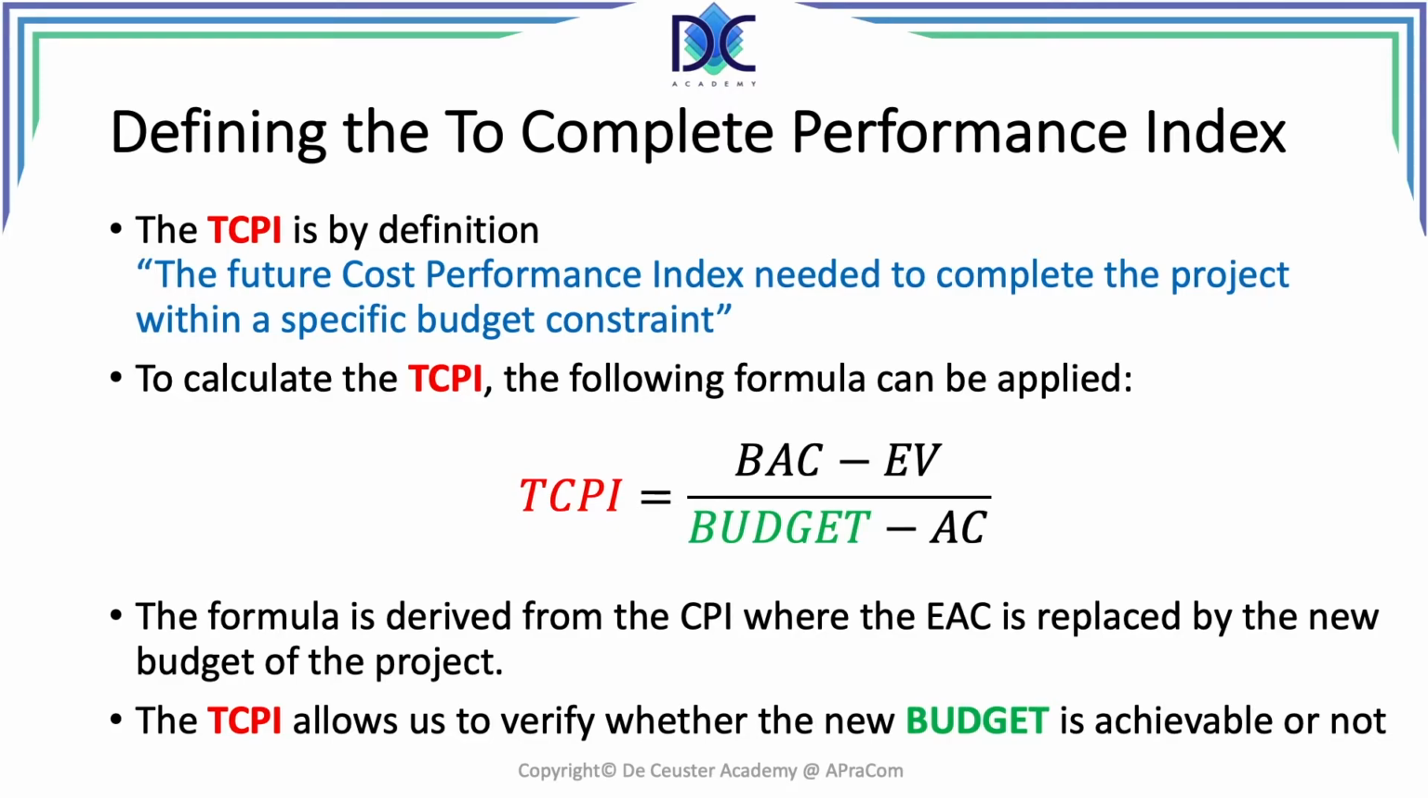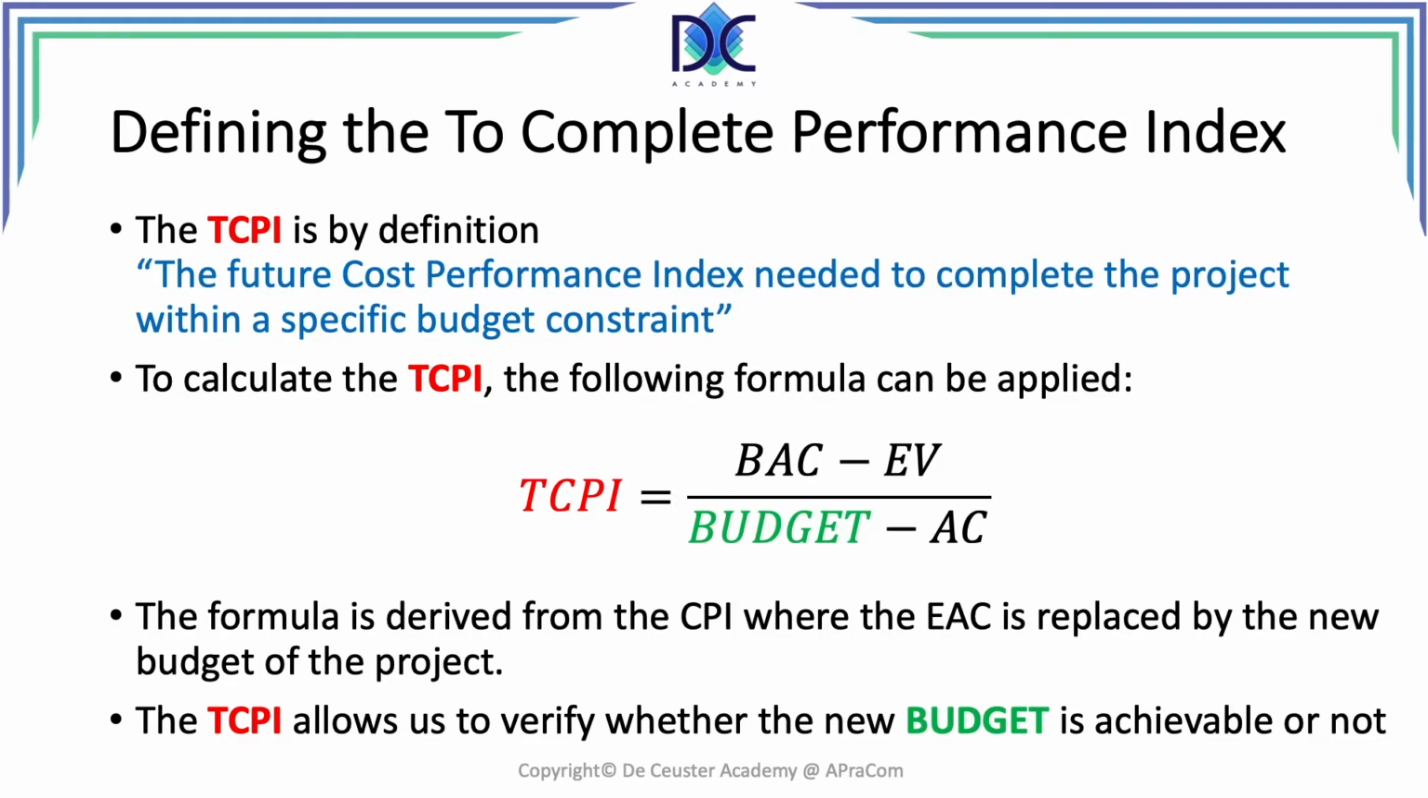With simple mathematical deduction, we can derive the formula from the estimate at completion formula we've seen in the previous sessions, and we find that the TCPI is equal to the BAC minus earned value divided by the new budget minus the actual cost. The TCPI allows us to verify how realistic the new budget is. Is it achievable or not?